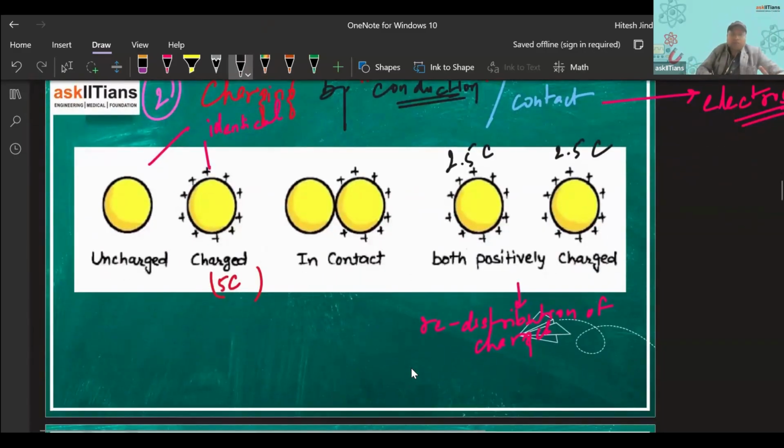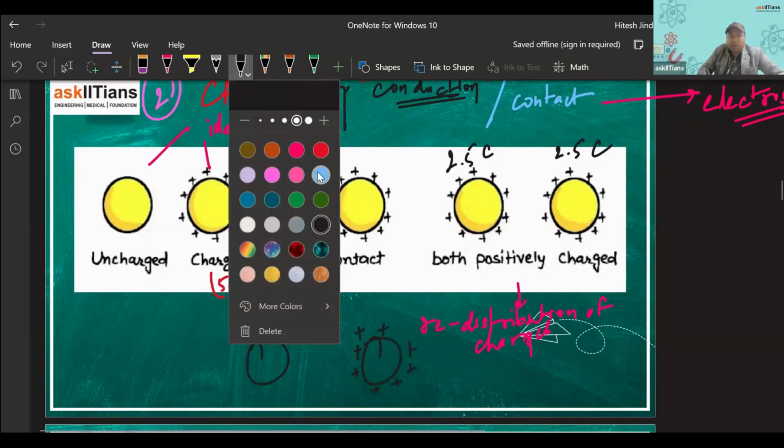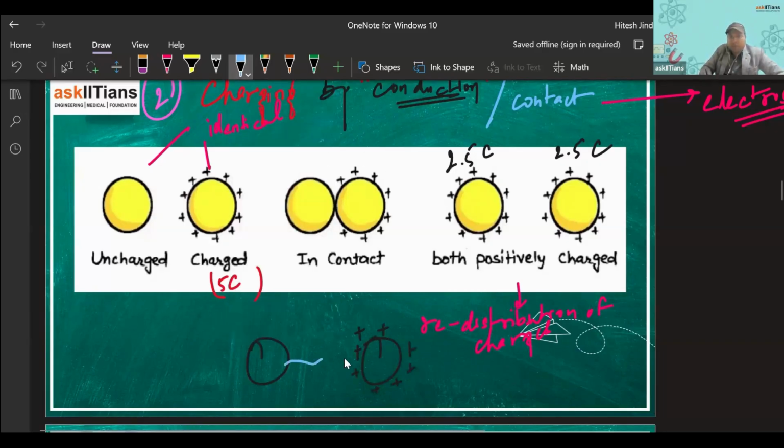I can also do one thing. If both are metallic, so let's say this is uncharged and this is charged. I can connect both of them by a conducting wire. So let's say this is a conducting wire. So this way also I can charge the bodies. Then also this will become charged. So this way also we can charge our body. Here we are not rubbing anything. So one method is rubbing, another method is by conduction or by contact.